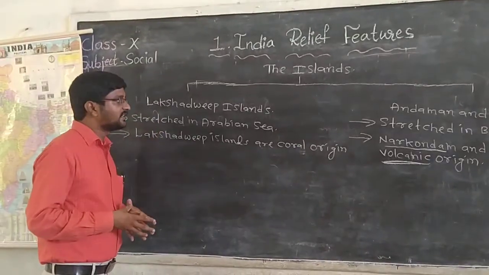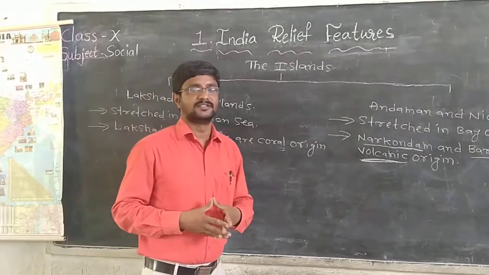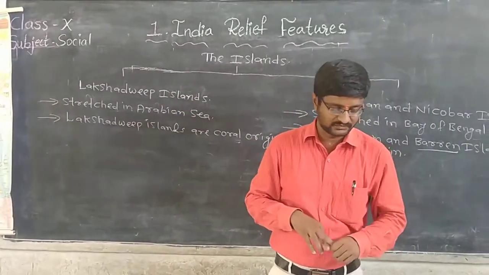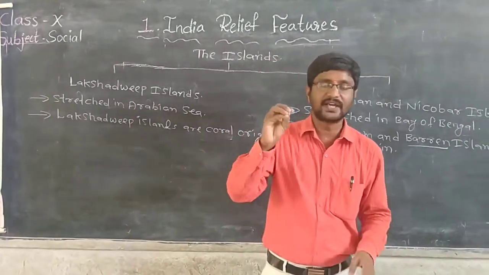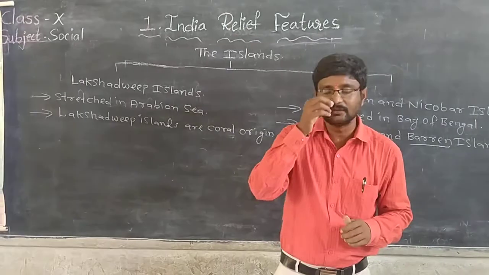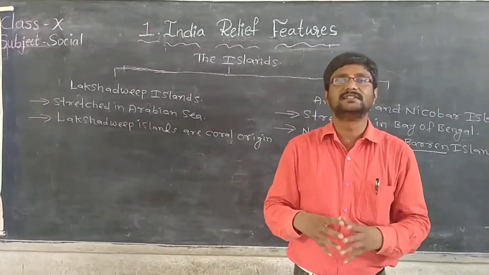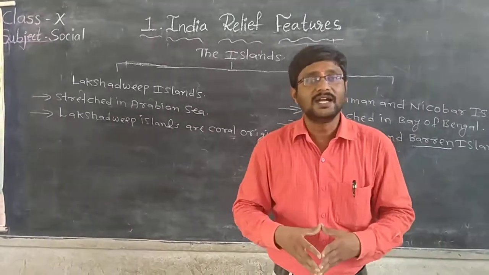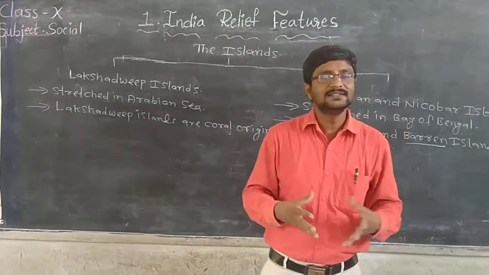Lakshadweep Islands are stretched in the Arabian Sea. They are of coral origin. The total geographic area of the Lakshadweep Islands is 32 square kilometers. These islands are very famous for flora and fauna, that is, different kinds of plants and animals.